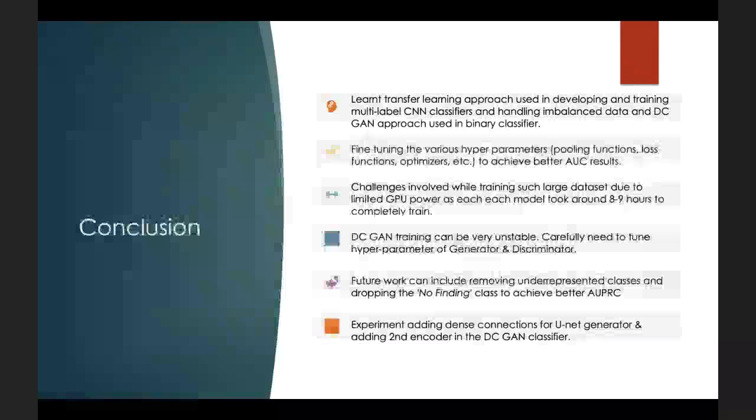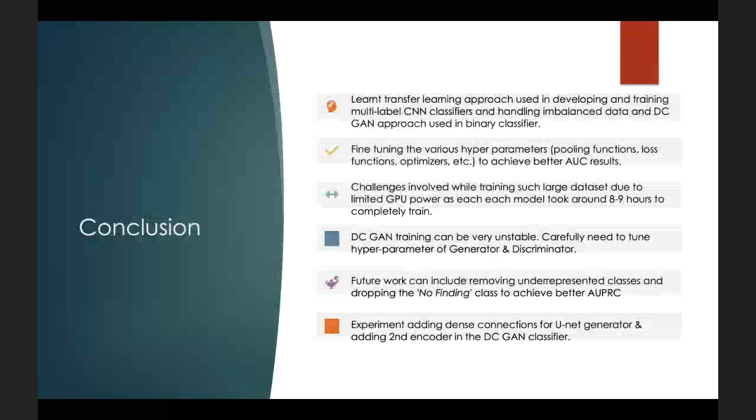And conclusions. We used deep learning approaches to develop multi-label CNN classifiers and a DC-GAN as a binary classifier. We also learned about hyperparameter tuning, transfer learning, and imbalanced data techniques throughout the process. Limitations were GPU availability and the sensitivity of the DC-GAN with respect to hyperparameters. Future work includes improving the AU-PRC to handle class imbalance and improving the DC-GAN by modifying the UNet and adding a second encoder as in the paper.